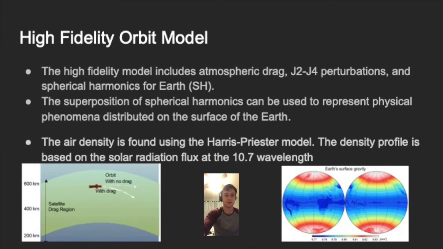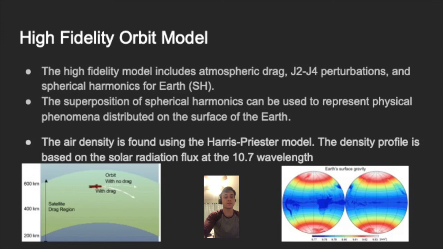Solar flux data is recorded at a wavelength of 10.7 centimeters and gives an indication of the effects the sun has on the density of air. As the solar flux increases, the air density also increases. This is due to the increased heat energy which causes thermal expansion of the air particles. For this model, the solar flux being used is collected and reported by NOAA. The data has been recorded since 1957 and is still up to date in 2020.